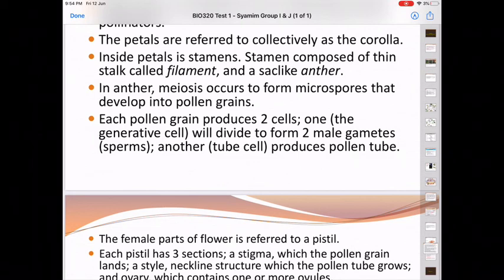Inside the petal is the stamen. The stamen is composed of a thin stalk called the filament and a sac-like anther. These two are the male part for pollination. In the anther, meiosis occurs to form microspores that develop into pollen grains. Each pollen grain produces 2 cells. One is the generative cell that will divide to form 2 male gametes. The other will form a tube cell that will produce the pollen tube.